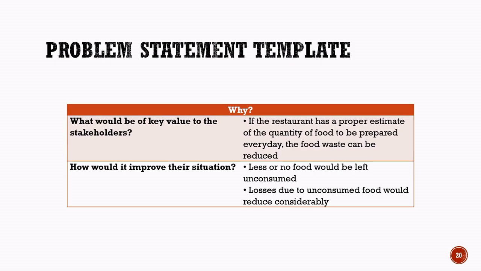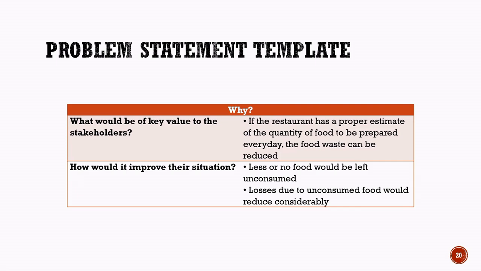4W's problem canvas example, Why? In this slide, we will study the Why section of the 4W's problem canvas for the restaurant food wastage problem. The Why section helps us understand why solving the problem is important and how the solution will benefit the stakeholders. In this example, if restaurants can accurately estimate the quantity of food that needs to be prepared every day, food wastage can be greatly reduced.